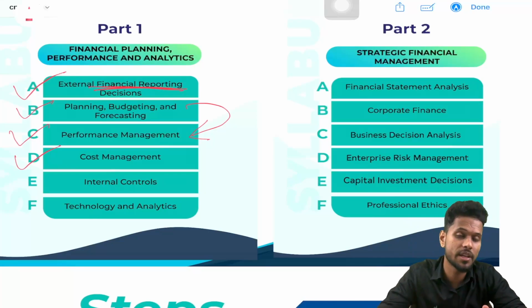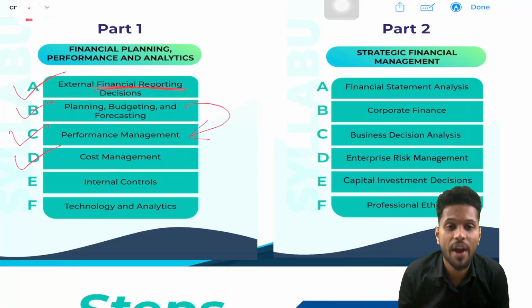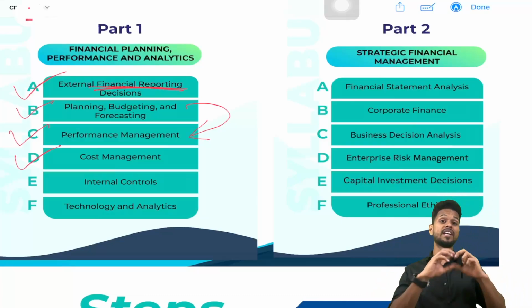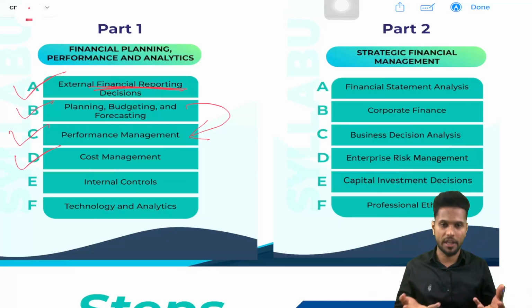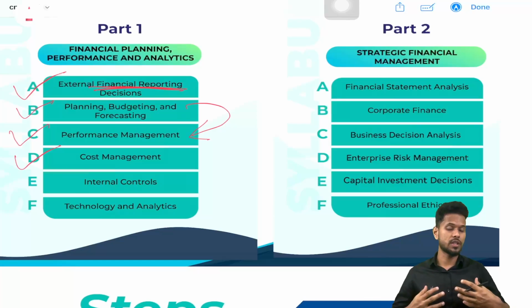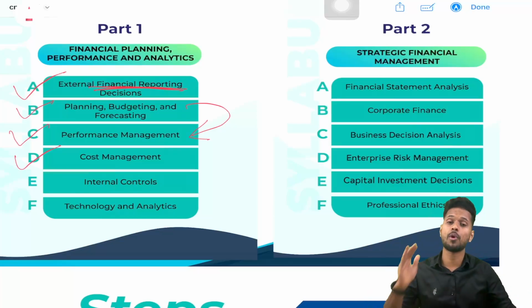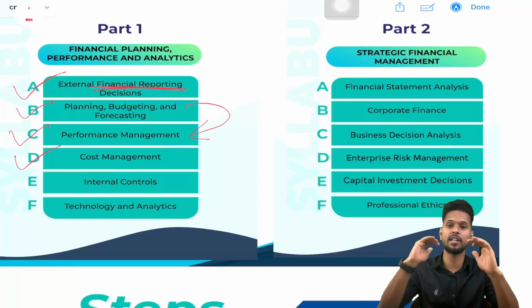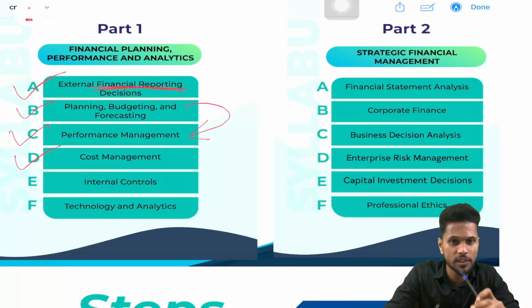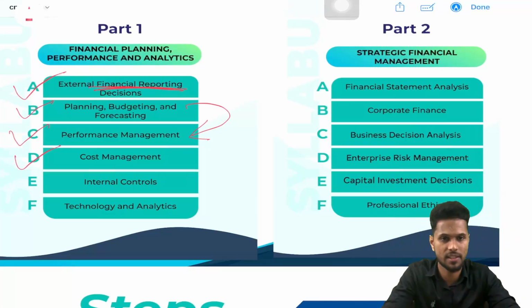Under cost management, we are studying how to find the cost of a product or service. Some companies are providing services, some companies are providing products. Anyway, in order to provide the product or service, we will incur cost. So how much cost we are incurring to provide a product or service, that we are finding in cost management. Why? Because only if you know how much the cost is, then only you will be able to set the selling price.